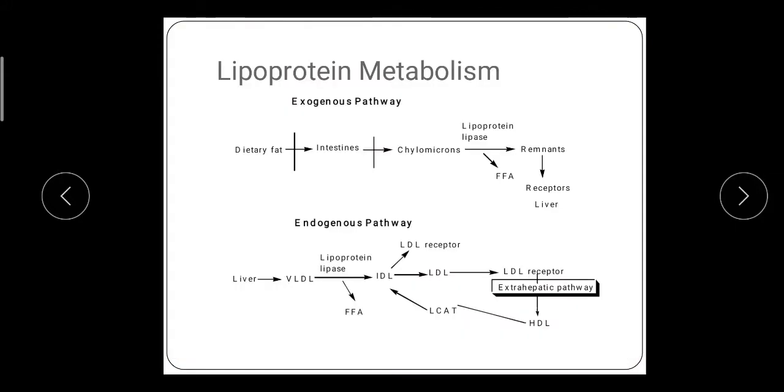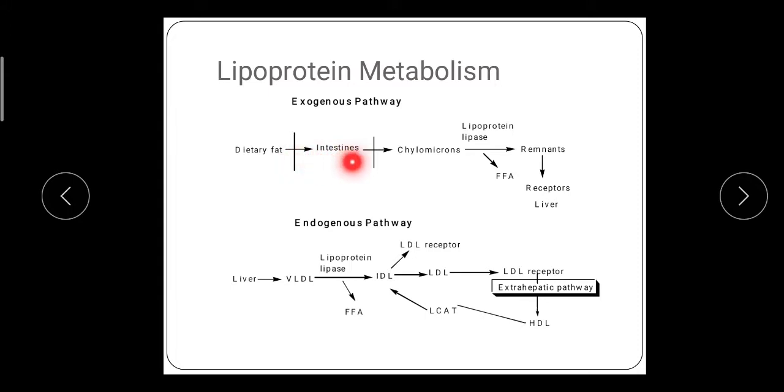Next is the lipoprotein metabolism, or we can say lipoprotein transport. Lipids are transported by both the exogenous and endogenous pathway. So this is the exogenous pathway and this is the endogenous pathway. In the exogenous pathway, the dietary fat, meaning triglyceride and cholesterol, means from diet we get the lipids in the form of triglyceride and cholesterol.